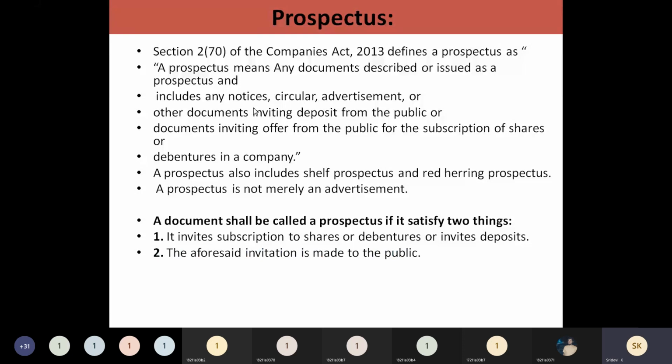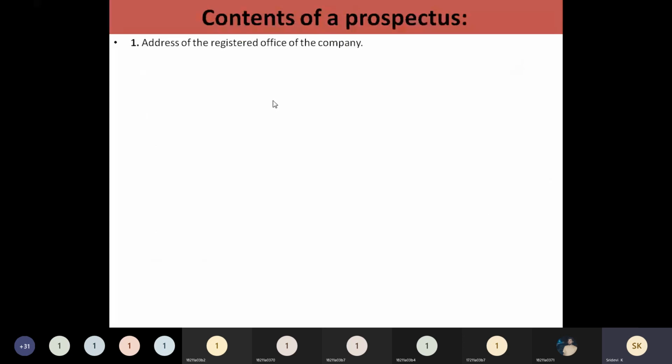And the second thing is that it should be an invitation to the public. Every person who is interested should be invited to purchase the shares issued by this particular company. Not only shares, they can purchase debentures also, or if they want to deposit in the company, they can deposit in bonds also. So in detail, when we go through the contents of a prospectus, these are the information they have to give.